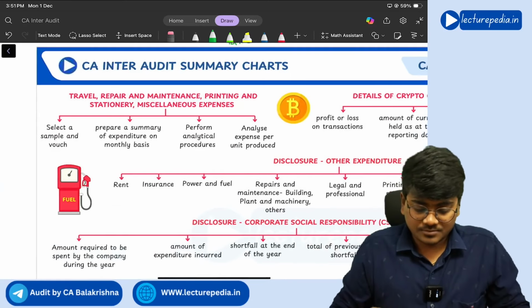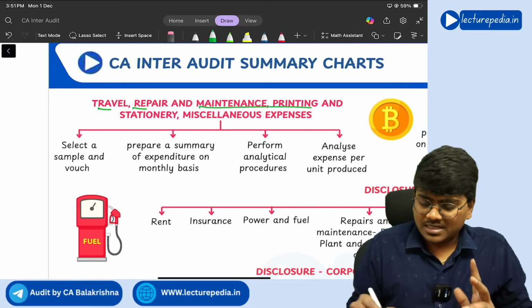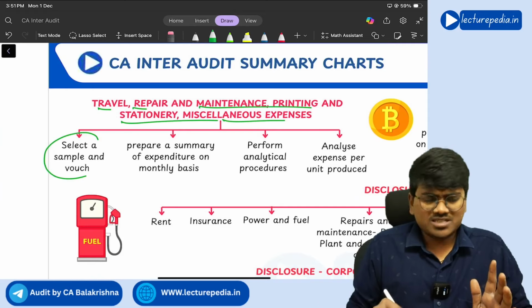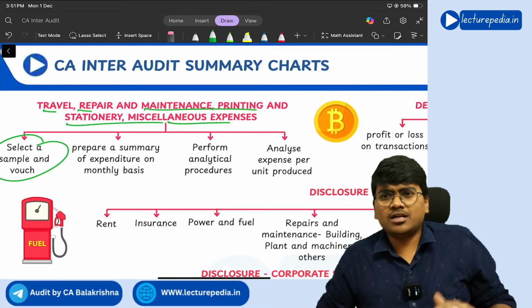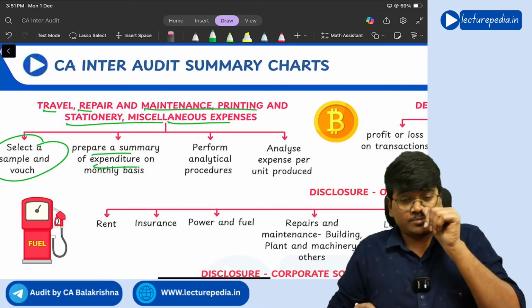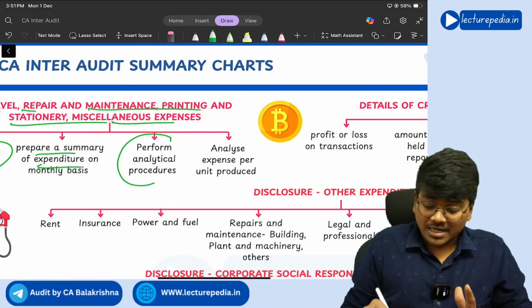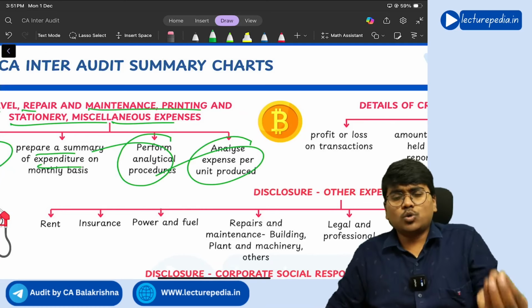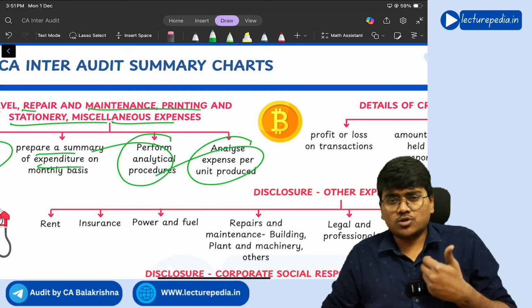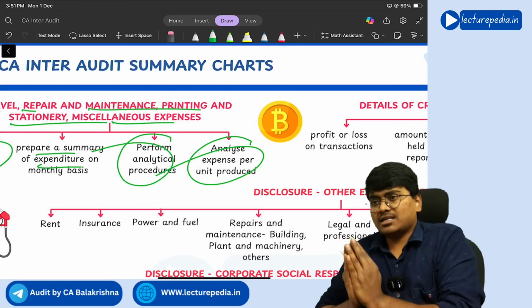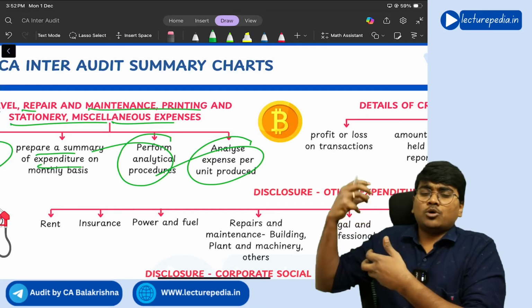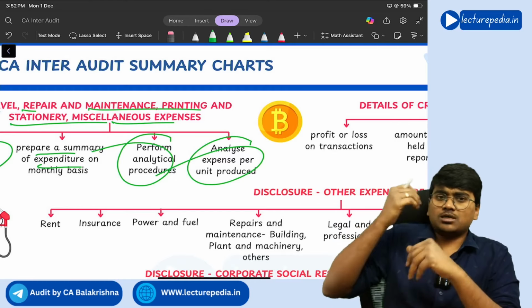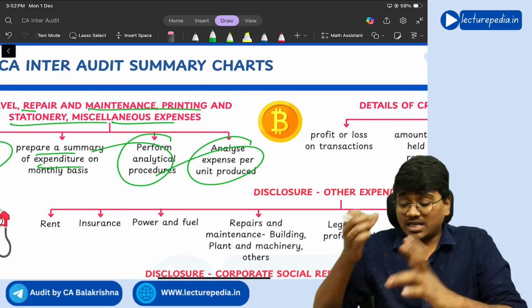Next, travel, repair and maintenance, printing, stationery, miscellaneous expenditure. Same. Select a sample and vouch them. Prepare a summary of expenditure on a monthly basis. Perform analytical procedures. Analyze expense per unit of good or product produced. So for the unit of product that the company produces, how much amount of power is incurred, how much amount of transport is incurred, like this you will calculate.